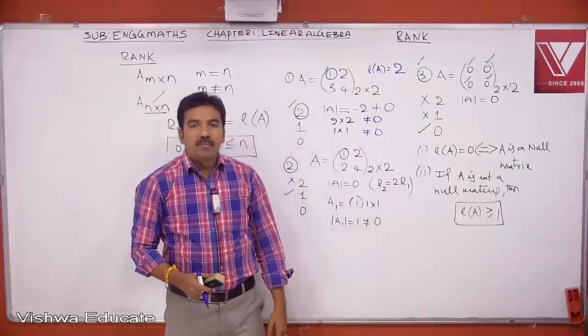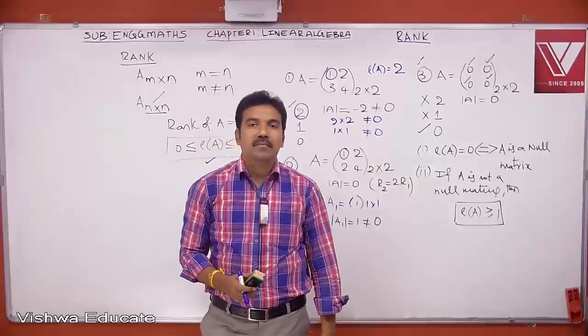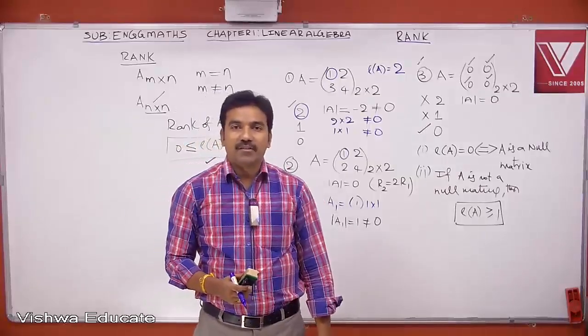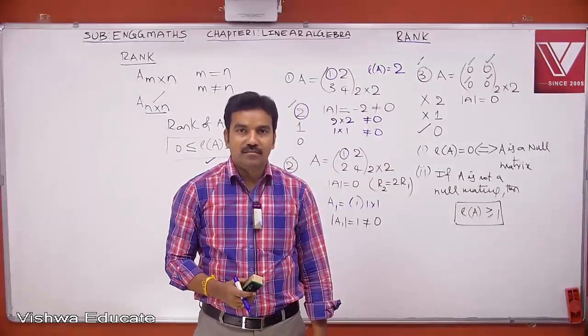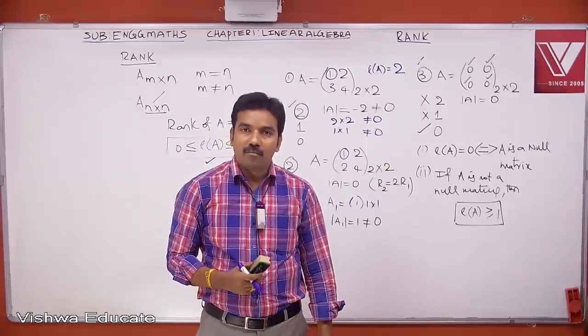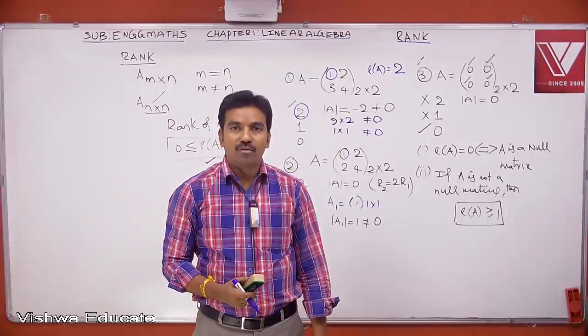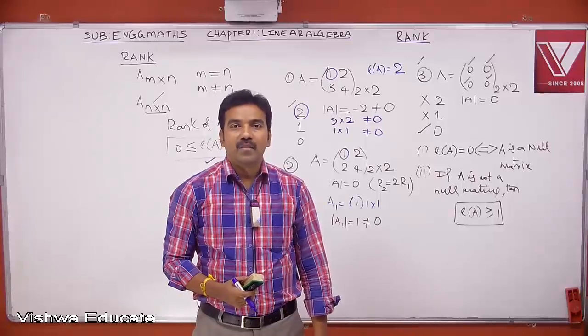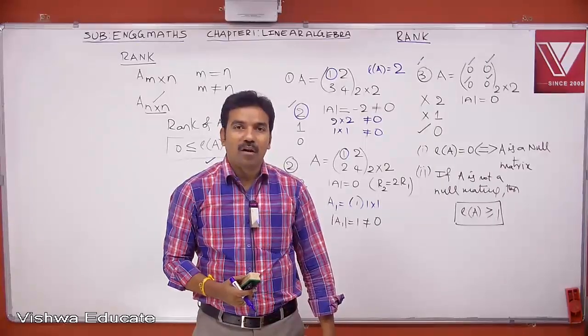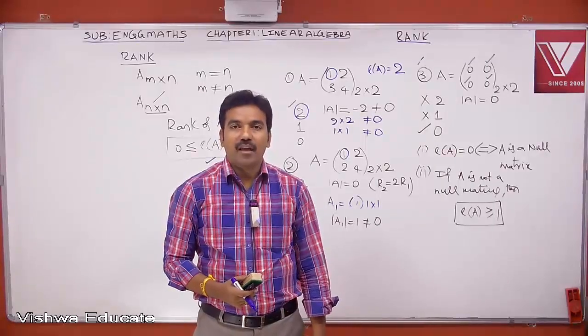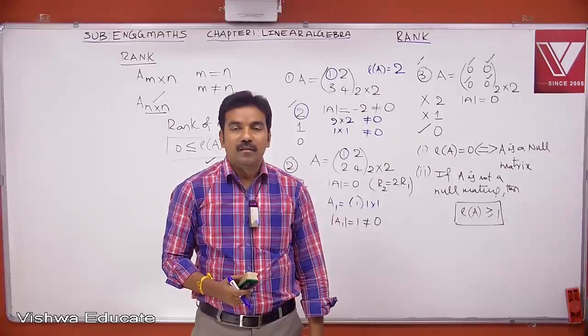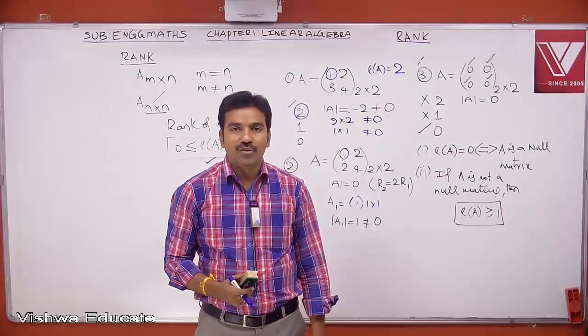Next, every 1 by 1 submatrix of A has 0 det. Therefore, rank of A not equal to 1. Therefore, rank of A equal to 0.